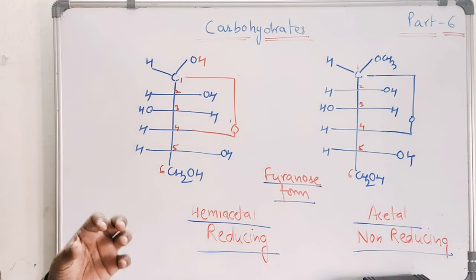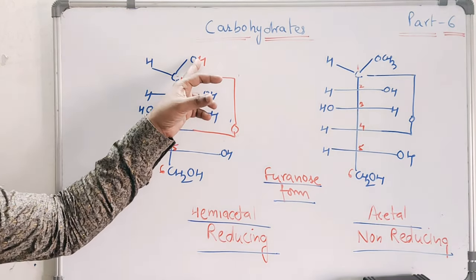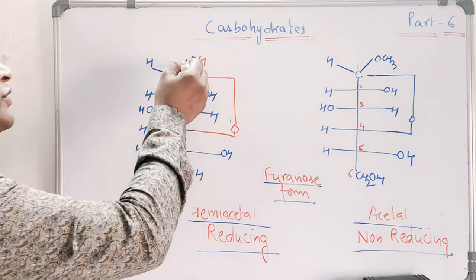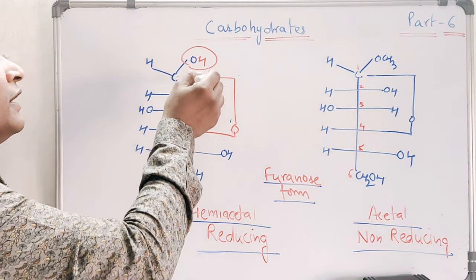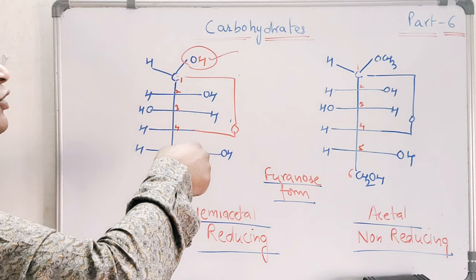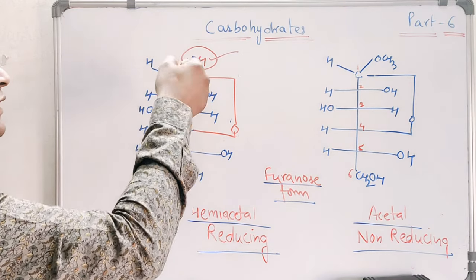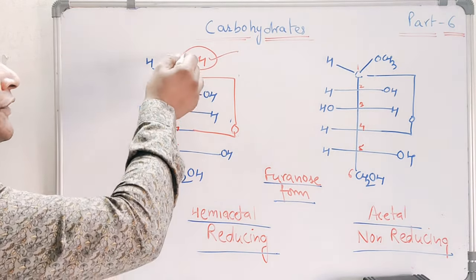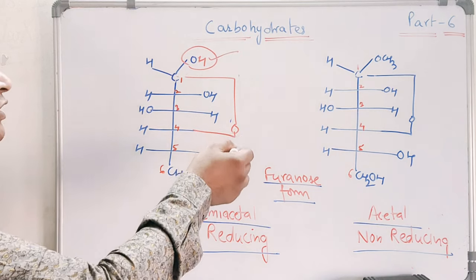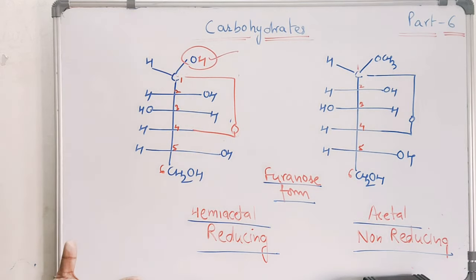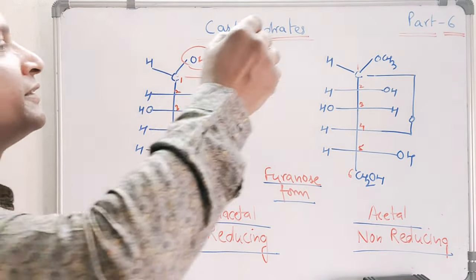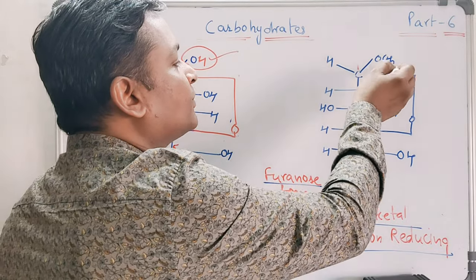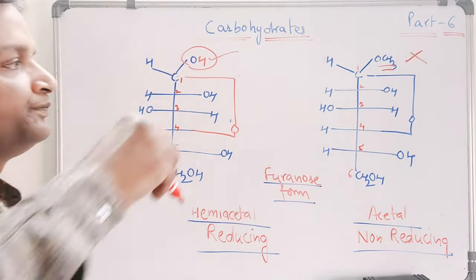You should take note that hemiacetal can easily open up due to this OH. This H can be released from this OH and show the opening of the ring structure to give you an acyclic form of sugar. But this type of ring opening is not possible in case of acetal.